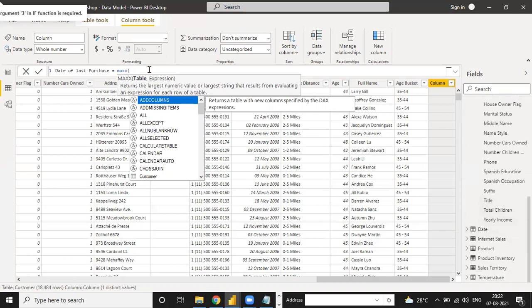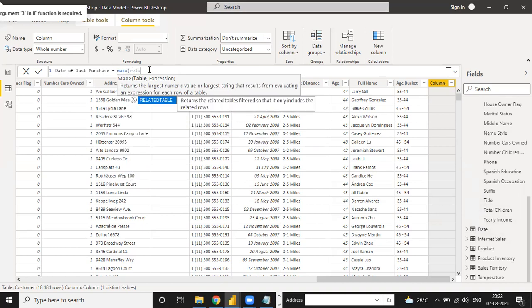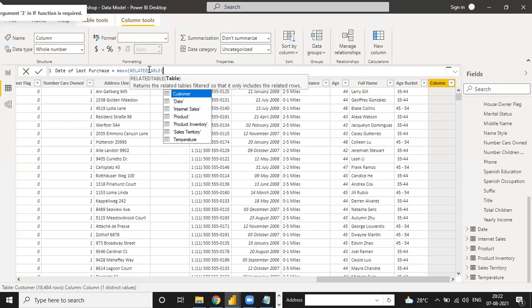So how do we do a VLOOKUP in Power BI? It is the RELATED TABLE formula. You can write RELATEDTABLE, and the table is Internet Sales, so you can directly choose Internet Sales.